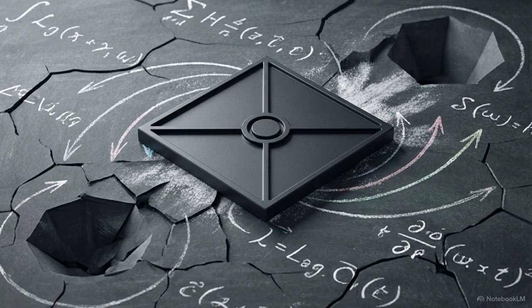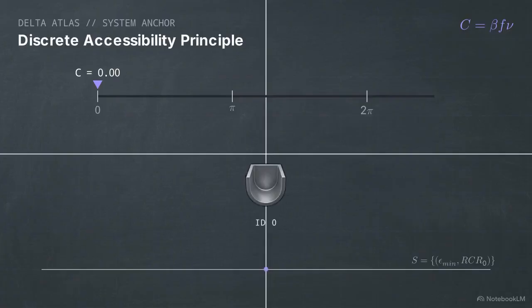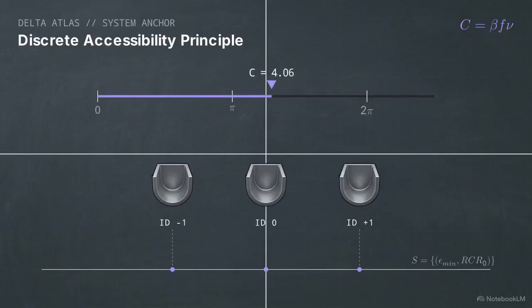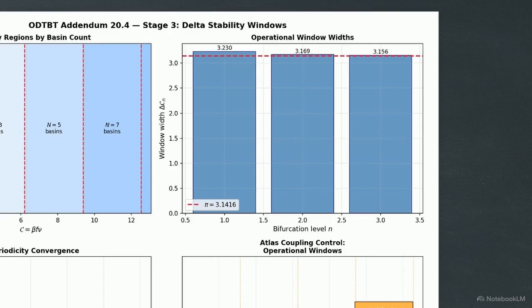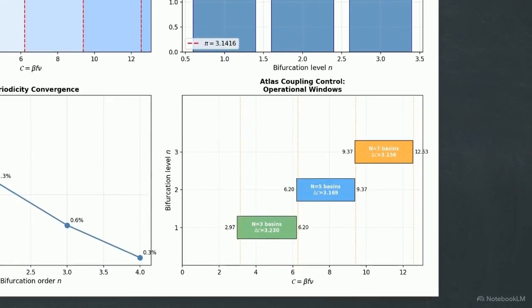To physically shift between these deep basins, the architecture utilizes specific components. The first is the atlas. It acts as the system's anchor, controlling the dimensionless coupling product, represented as C, which determines exactly how many basins exist to choose from. This chart illustrates target zones for the atlas. It must hold the coupling parameter within narrow windows, converging tightly toward pi. In the bottom right chart, if coupling drifts below the window, the basin collapses. If it drifts above, unwanted basins intrude, degrading the transition.